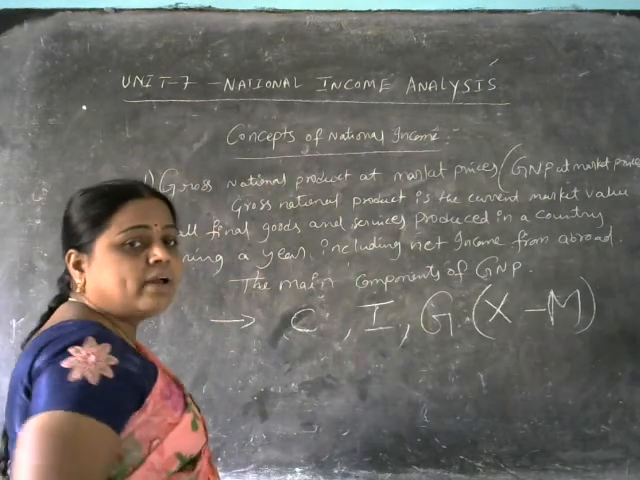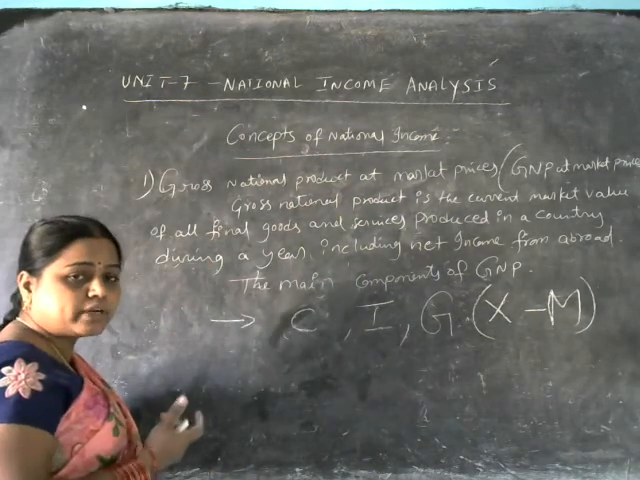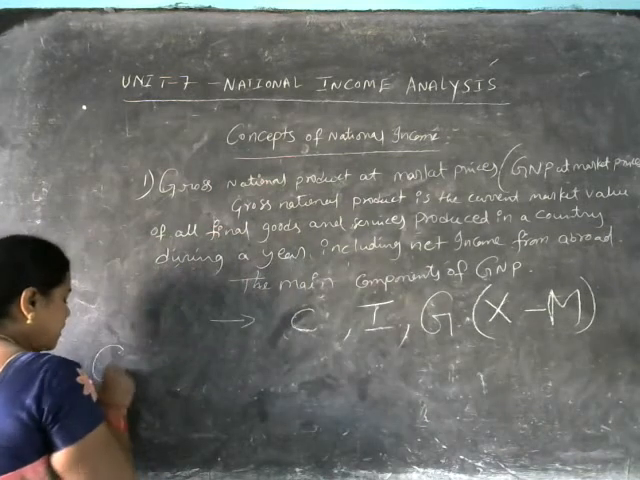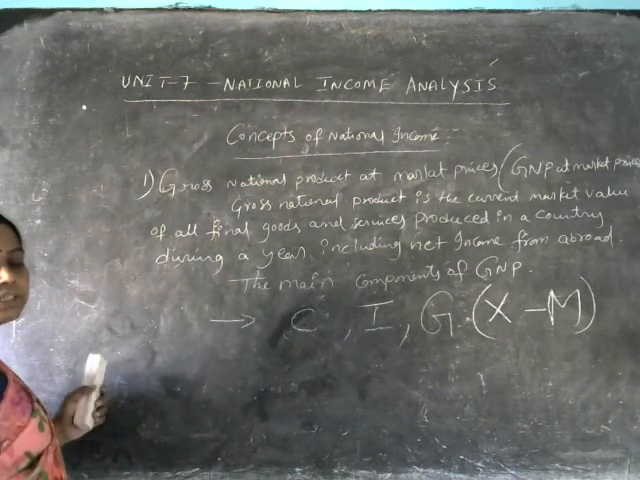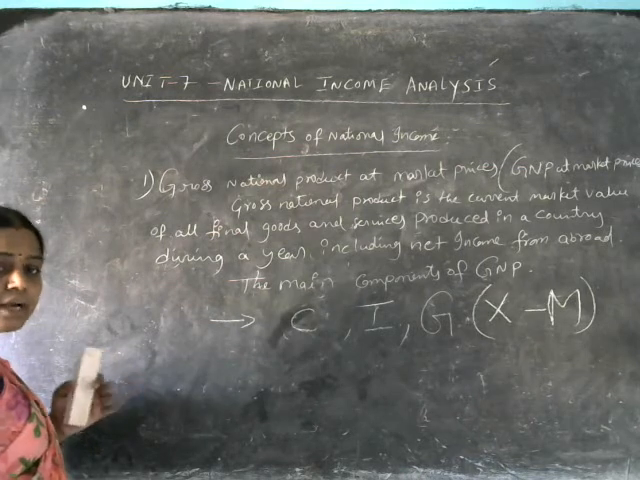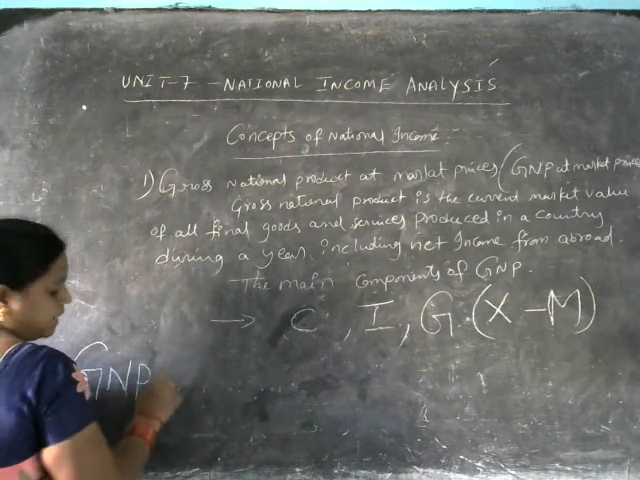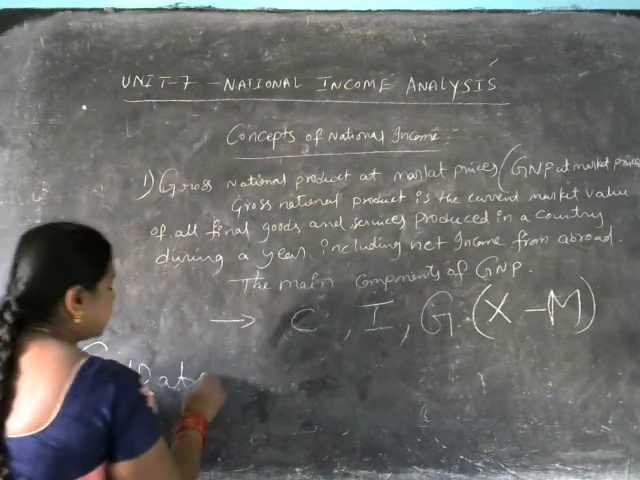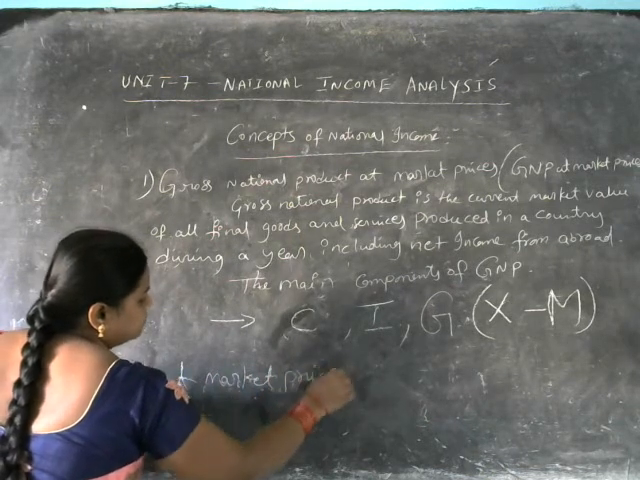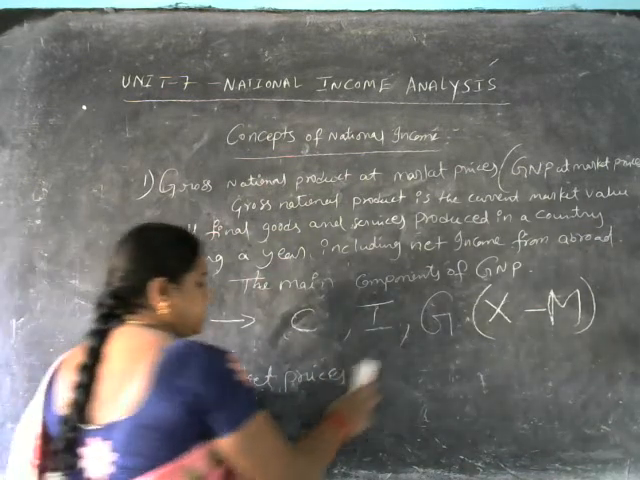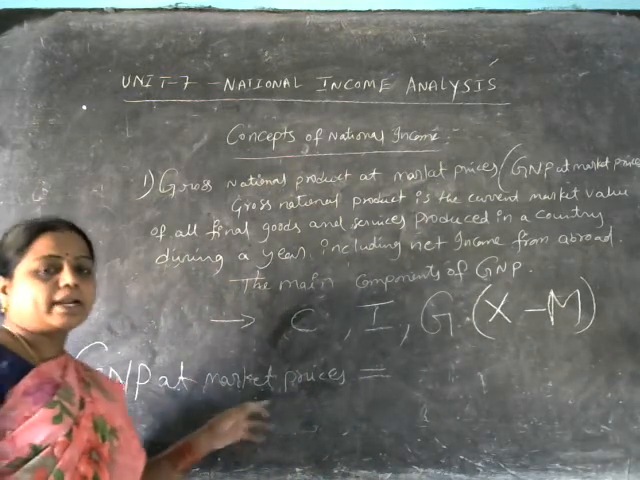So how are we going to write it? Gross national product at market prices is equal to... In short, what we write is GNP at market prices. GNP means gross national product at market price.